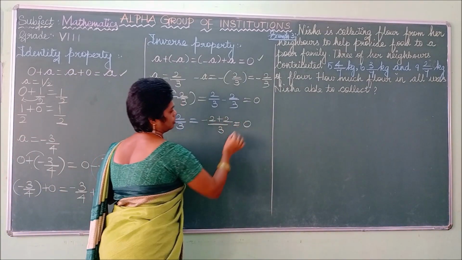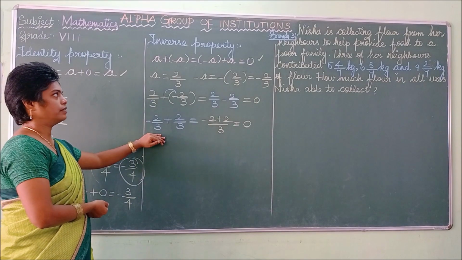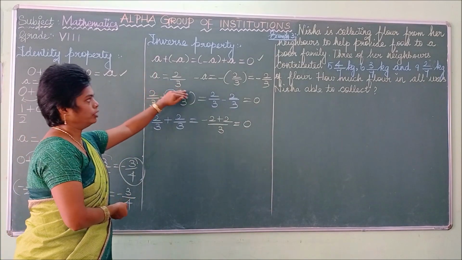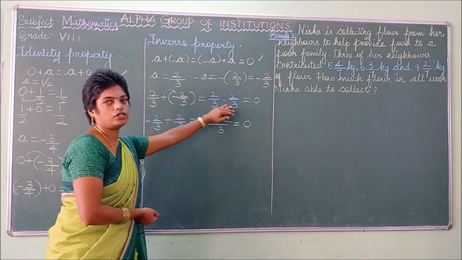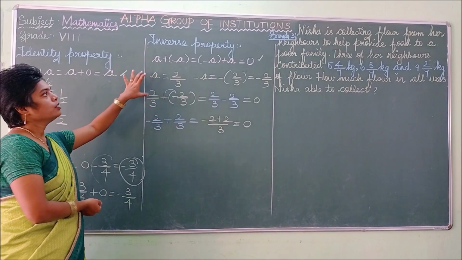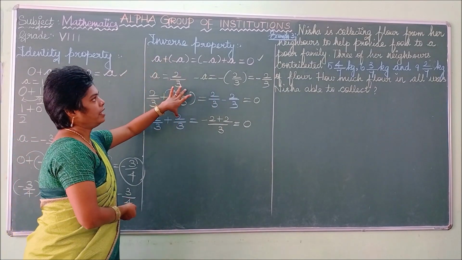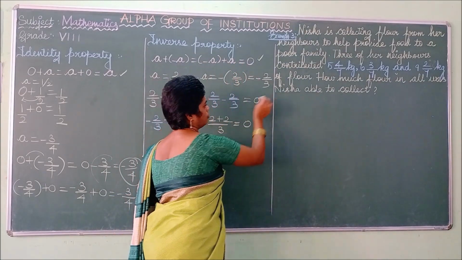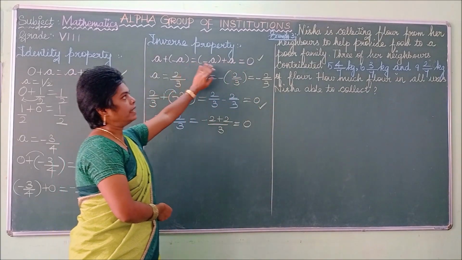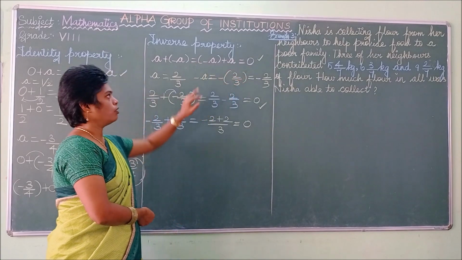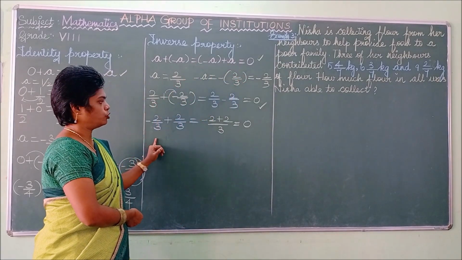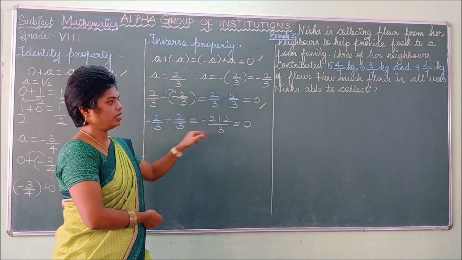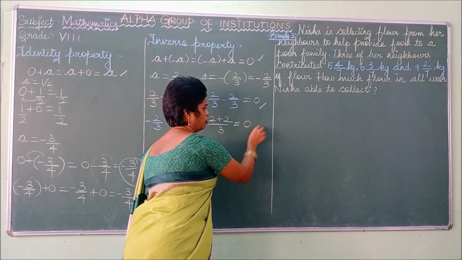We get the value as 0. So this condition is also satisfied. a equal to 2 by 3, minus a equal to minus 2 by 3. a plus minus a, we verified that it is equal to 0. Then minus a plus a equal to 0 or not? Minus a is minus 2 by 3 plus a is 2 by 3. This is also equal to 0.